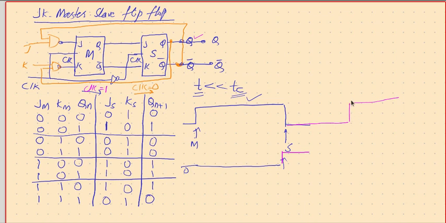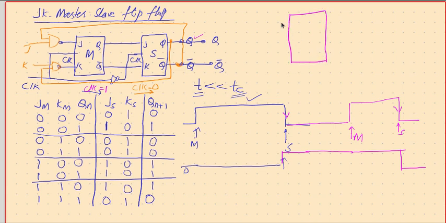So for the master to activate, a new clock has to become high, so the master gets activated here, and then it continues till the clock goes low, and when the clock goes low the slave gets activated, and here the output gets toggled. So that means you can see the change only when the clock is falling. So whenever the clock is falling, the output is changing.